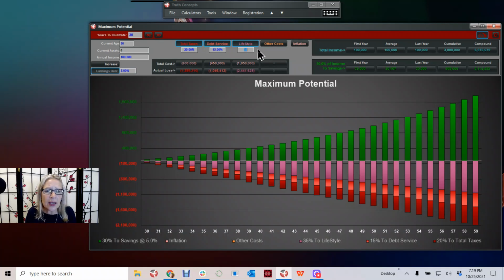And notice that I haven't touched lifestyle at all. I'm going to literally leave that alone. Now, this is indicating that we took all of the money that we were paying to the government in taxes and all of the money that we were spending on debt and shifted it all to savings. In other words, we didn't decrease our lifestyle, but we also didn't increase it. Don't know how realistic that is, yet it's very interesting to see that we made a big, big difference, all the while maintaining a very conservative investment rate.